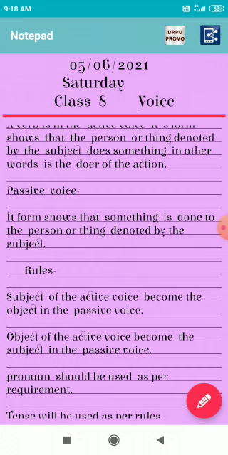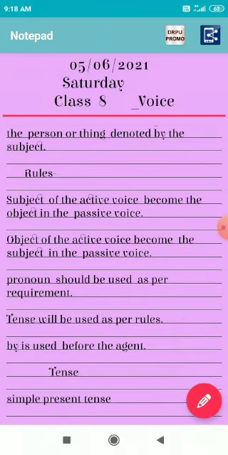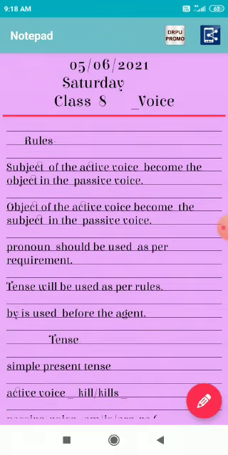Before converting the active voice into the passive voice, there are some rules, and we must keep these things in our mind. The first rule of this kind is: the subject of the active voice becomes the object in the passive voice, and the object of the active voice becomes the subject in the passive voice.